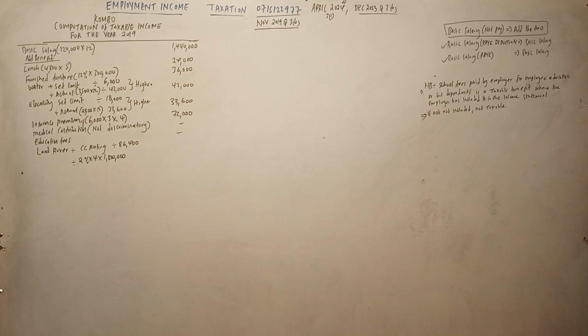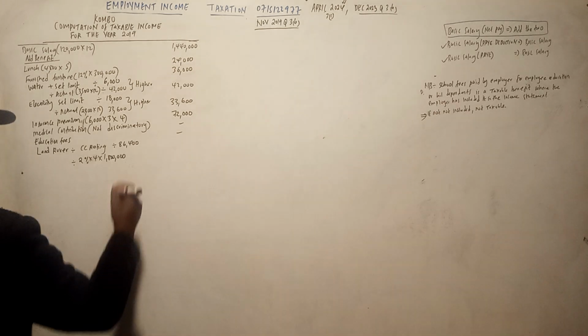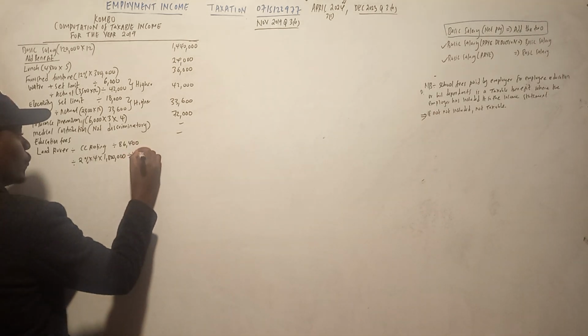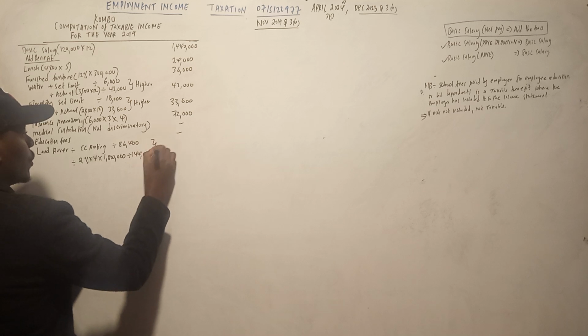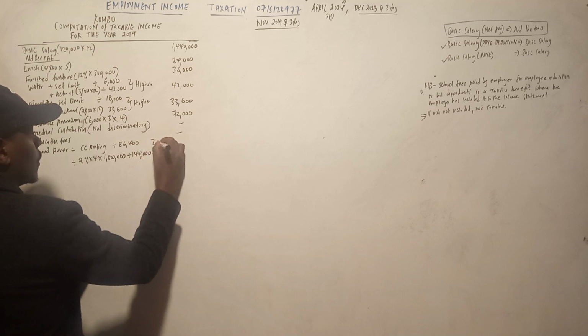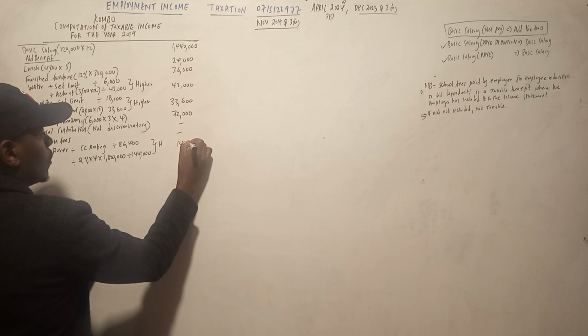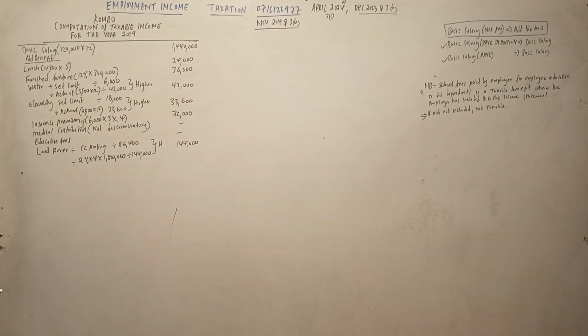with the cost. So hiyo cost ilianza, so tumesema ni 2% times 4. So 0.02 times 4 times 1800, 1 2 3 144,000. You pick the higher. 144,000. So you pick the higher.